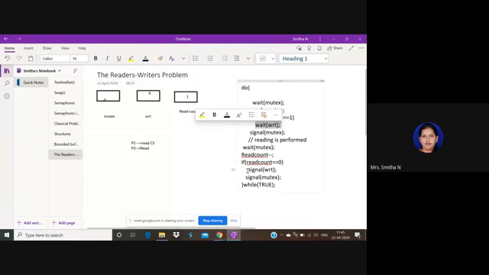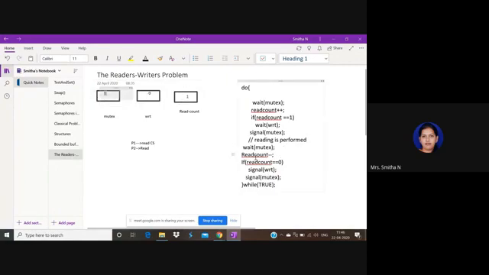If nobody is reading, signal WRT so that the write operation can be started. Okay, so here if P1 wants to exit, read count is decremented, 1 is not equal to 0, still one more process is reading, so I cannot signal the write operation. I'll come back and set the mutex back to 1, so that any other process that wants to exit can exit from the read state.